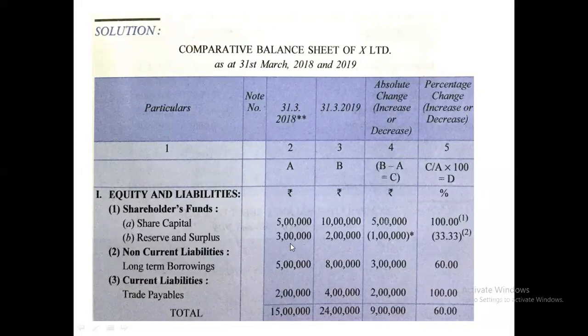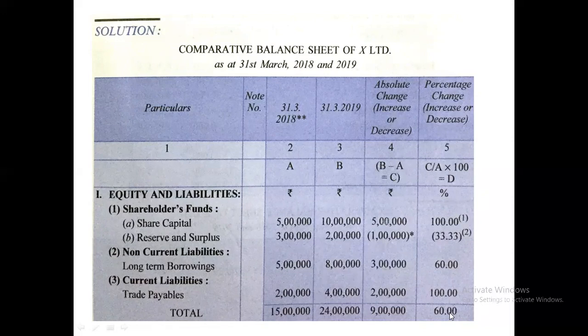2 lakh minus 3 lakh, here the item is decreasing, so 1 lakh you will write within the bracket. Then 8 lakh minus 5 lakh, this will be 3 lakh. Then 4 lakh minus 2 lakh, this will be 2 lakh. Then 24 lakh minus 15 lakh will become 9 lakh. So this way we'll find out the absolute change, increase or decrease. Now we'll find out the percentage change.